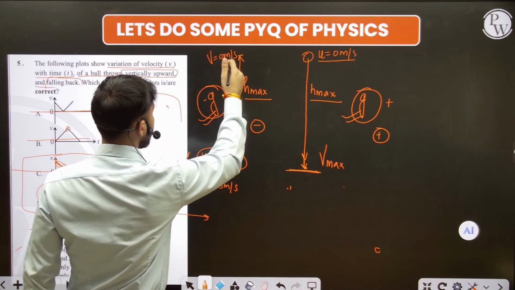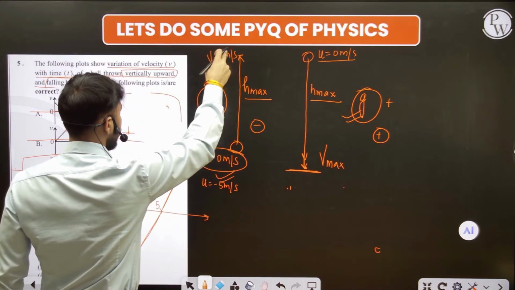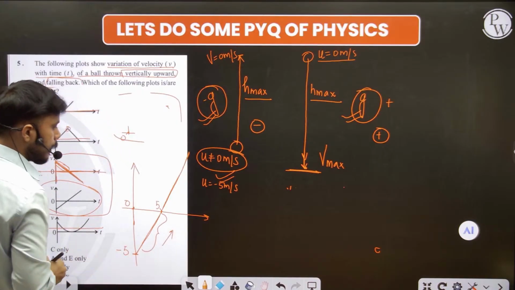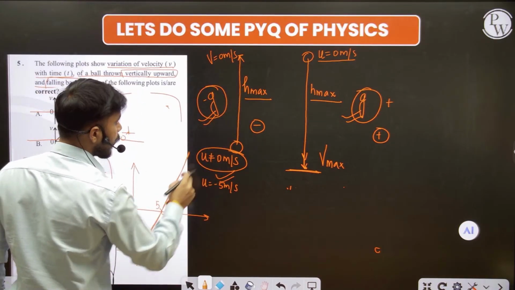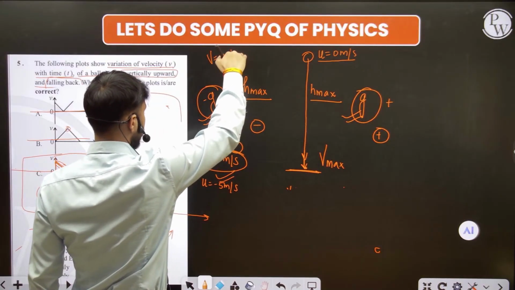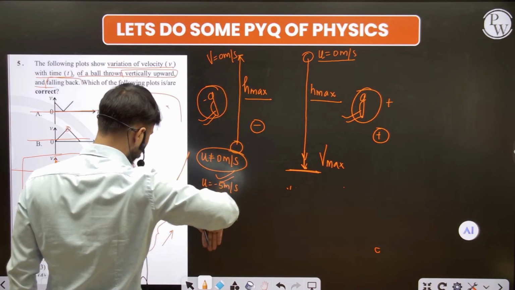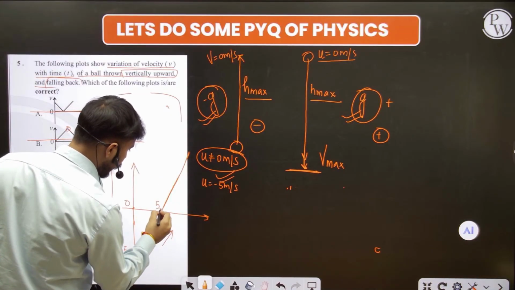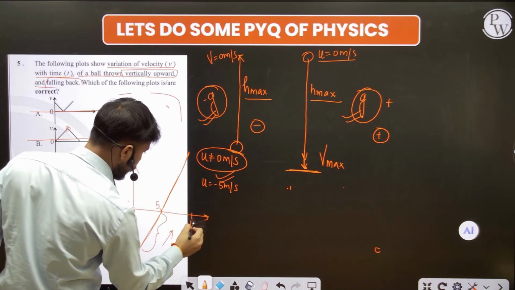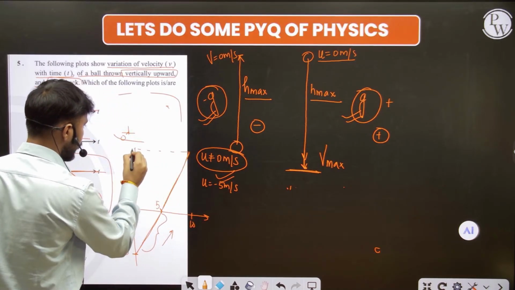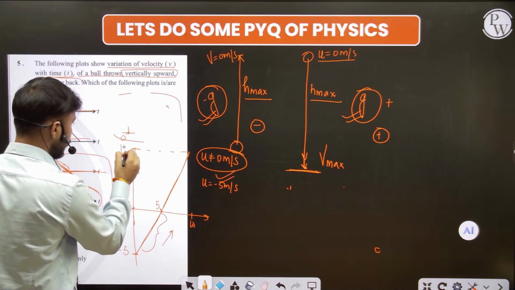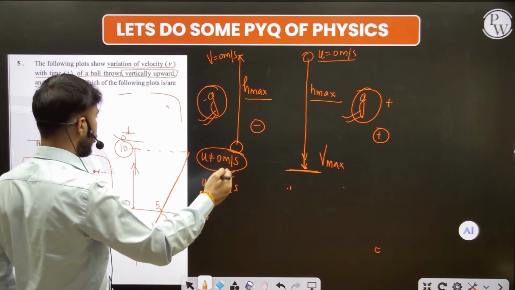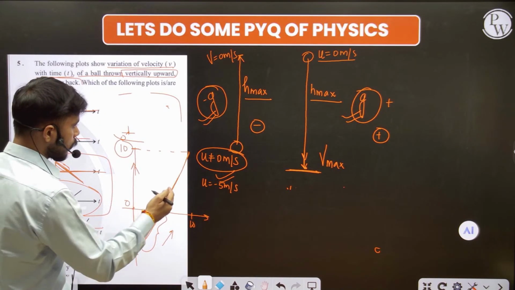And at some time, let's suppose at 5 seconds, we have the final velocity 0. This is the case when the object goes vertically upward, and at 5 seconds it is at the highest height. Then it comes downward, and when it comes downward its velocity is continuously increasing. After the 5 seconds it reaches 10 seconds and has some positive side velocity, let's suppose 10. As the time is increasing, the velocity also increases.